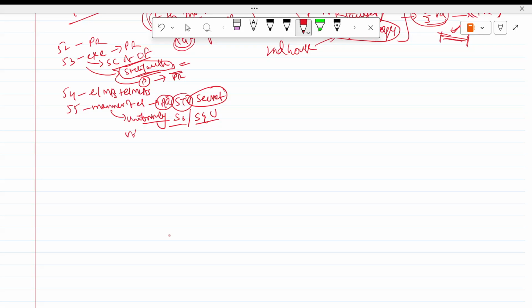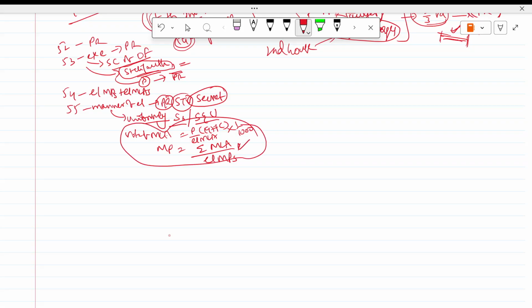For that purpose, the vote value of an MLA is the state population from the 1971 census times 1/1000 divided by elected MLAs. The value of an MP's vote is the sum of all MLA votes divided by the elected MPs. This is the procedure given.